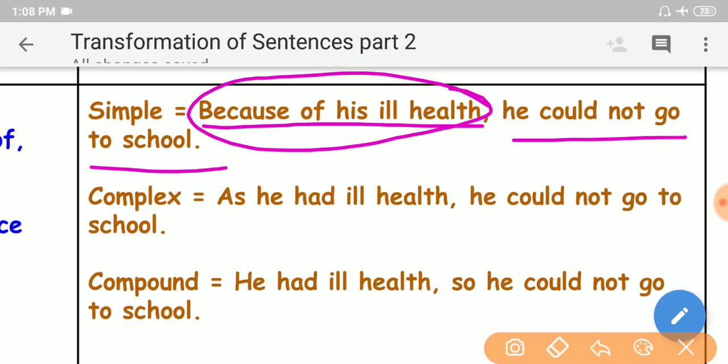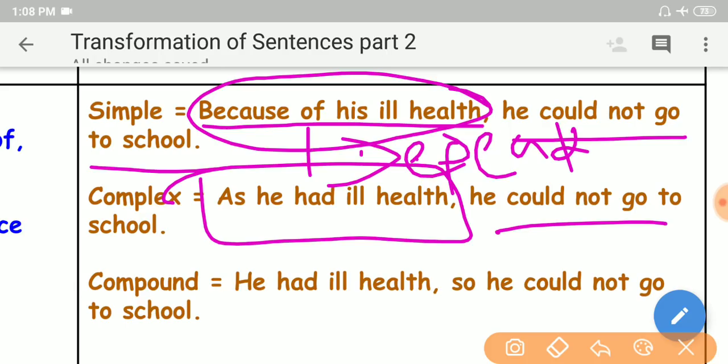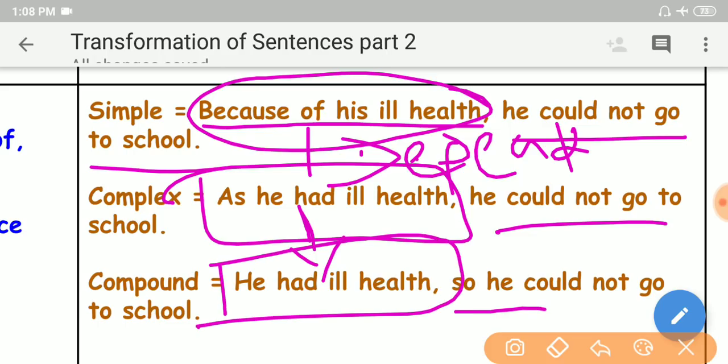This is a phrase. This phrase can be expanded to: as he had ill health. This is a dependent clause, and this is an independent clause. As he had ill health, then what? Then he could not go to school. So here this dependent clause is expanded to an independent clause: He had ill health, so he could not go to school. So is a coordinating conjunction. He could not go to school is an independent clause, my dear friends.